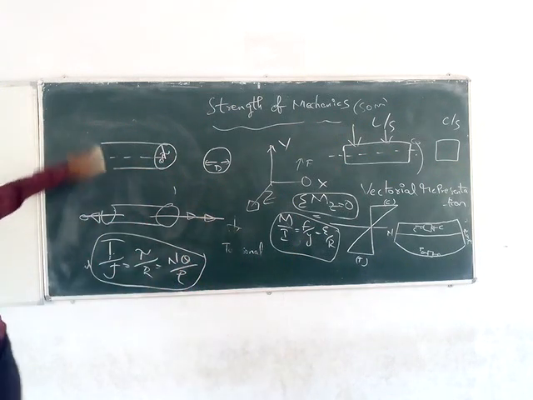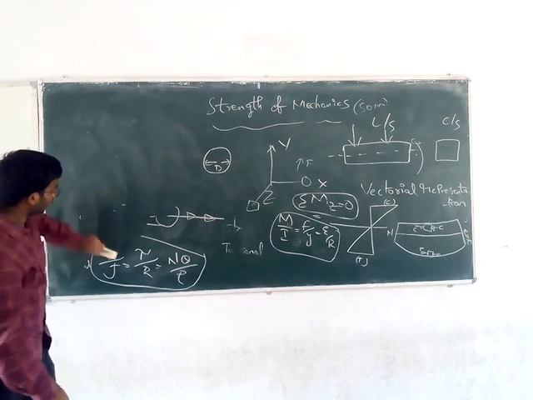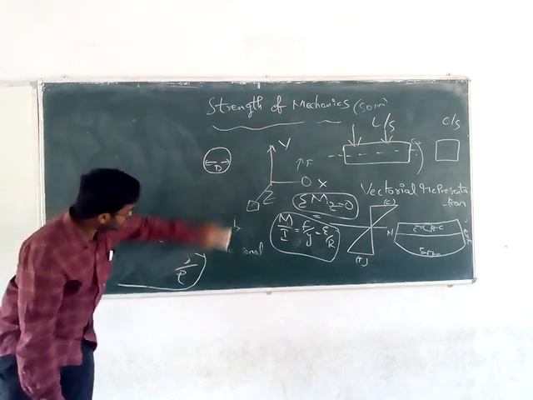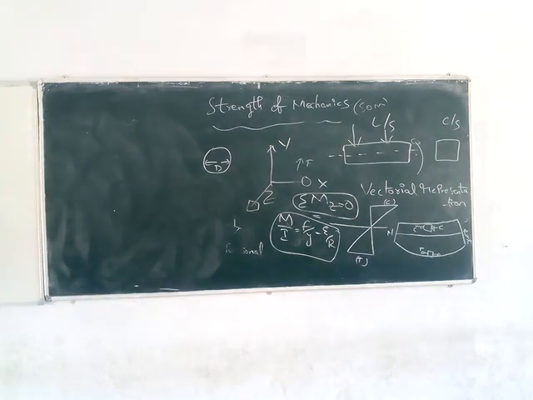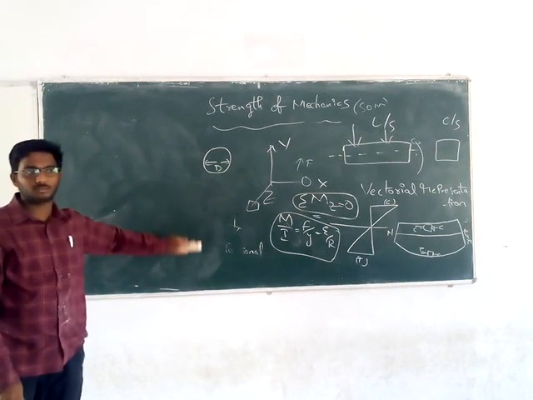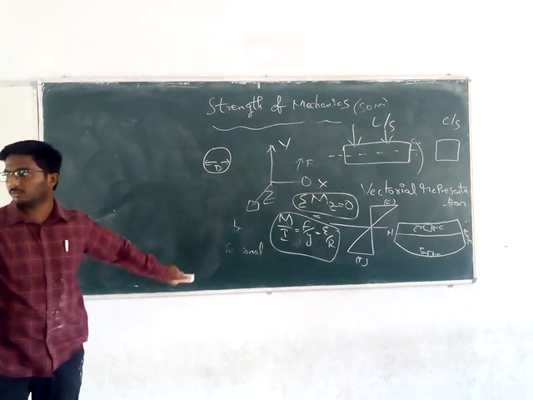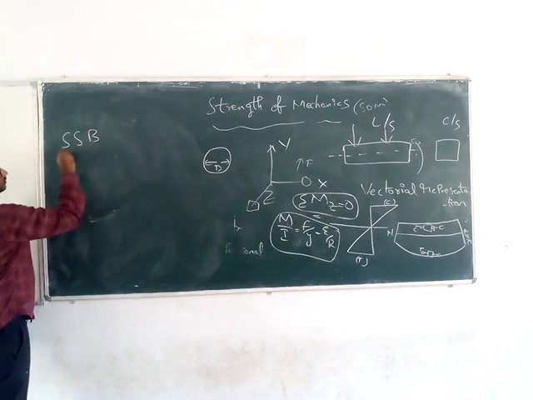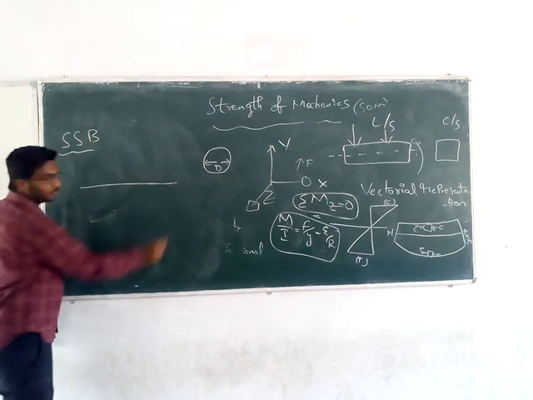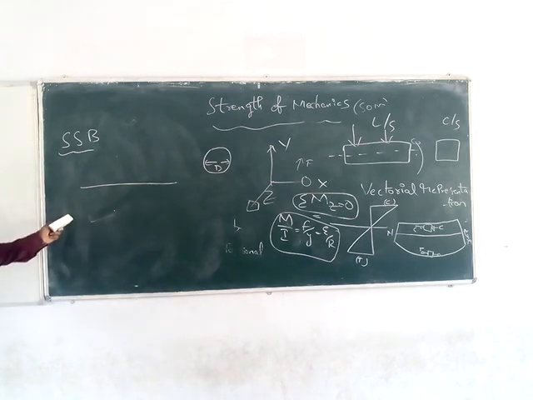On this topic, I am going to teach you about determinate structure and indeterminate structure. Have you an idea about this? Determinate and indeterminate structure. Simply supported beam types, you know. Simply supported beam, cantilever beam. Suppose I am taking a simply supported beam. Simply supported means at one end what support will be there and at the other end what support will be there?